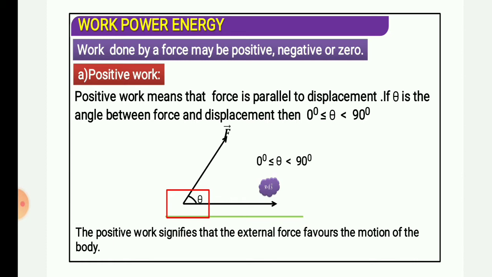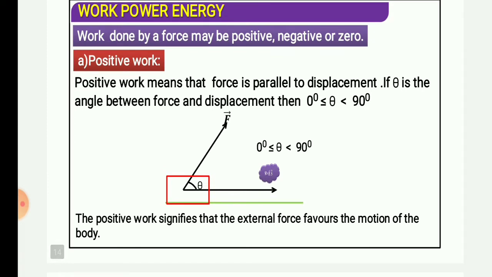Positive work means that force is parallel to displacement. If theta is the angle between force and displacement, then the value of theta will be greater than or equal to 0 and less than 90 degree. In Fs cos theta, this condition will be satisfied.